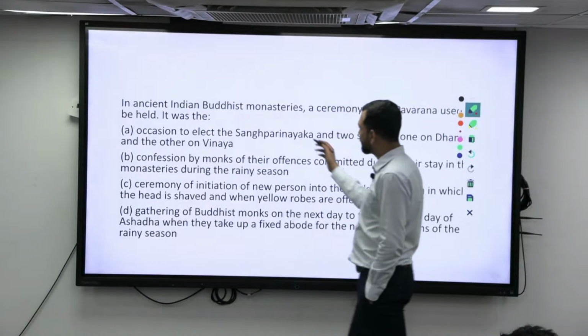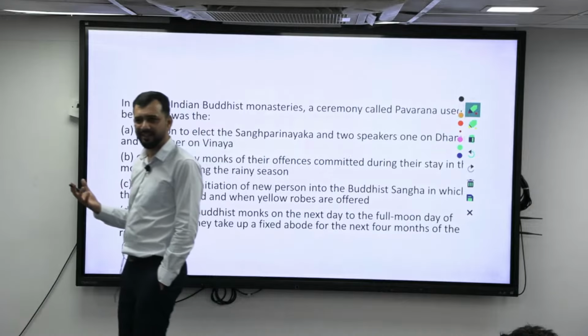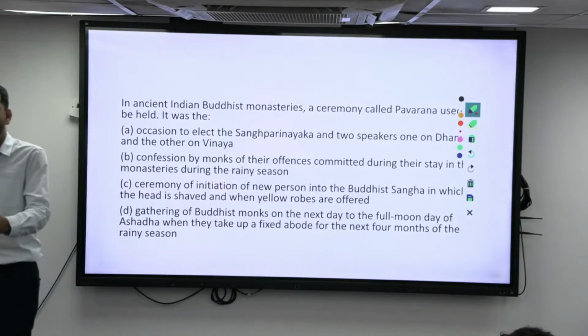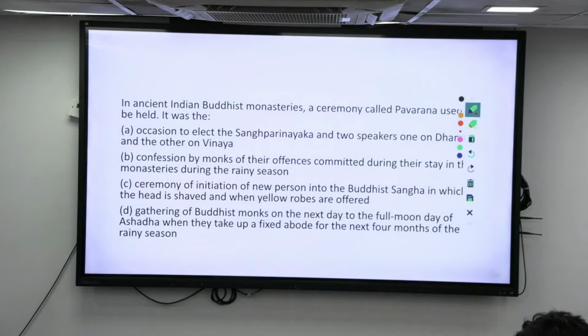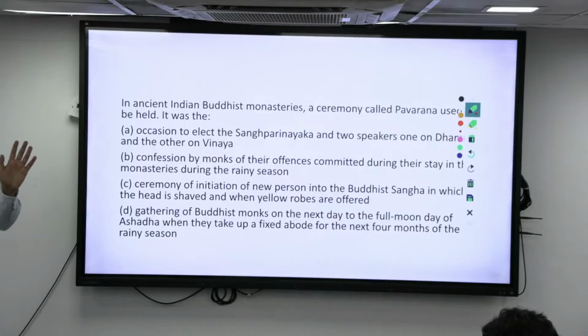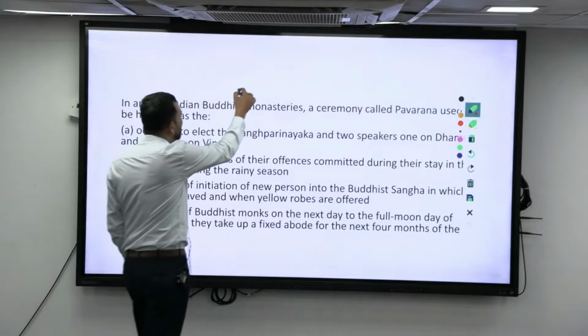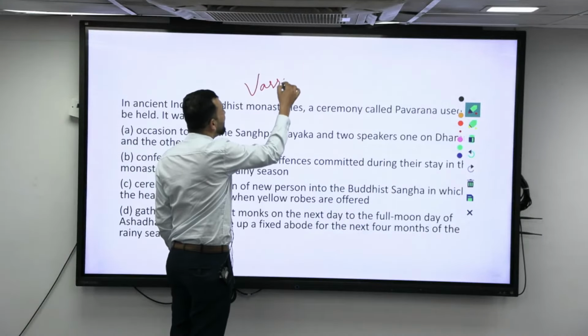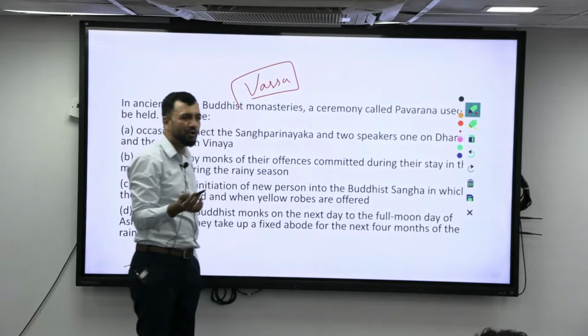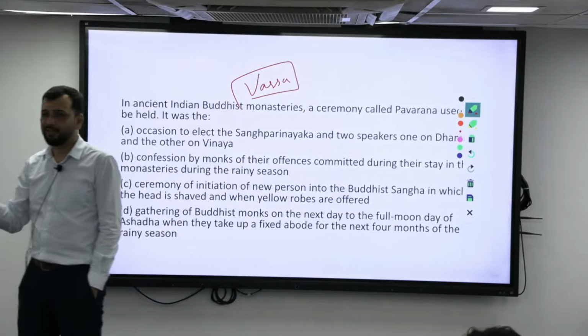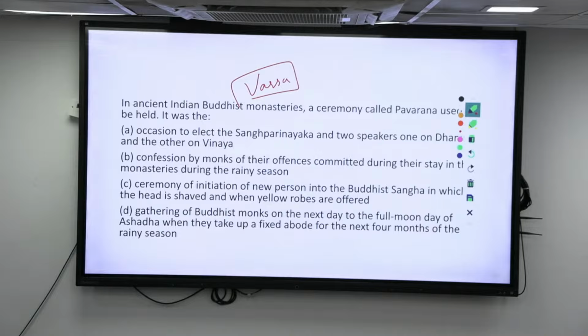During Buddhist times, in the rainy season, monks who were roaming around preaching could not do this. They had to stay somewhere. So they used to have a retreat where they stayed in caves, which is basically called Vassa. Vassa means a three or four month rainy retreat for Buddhist monks.